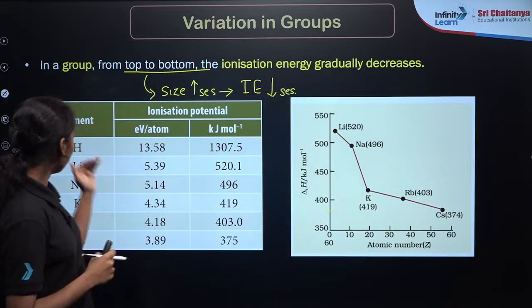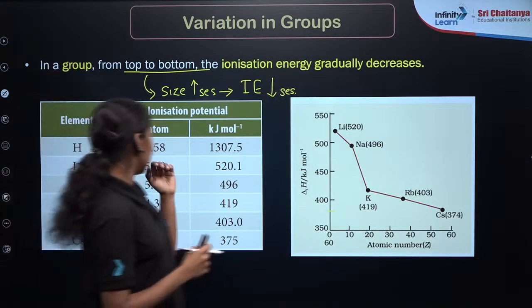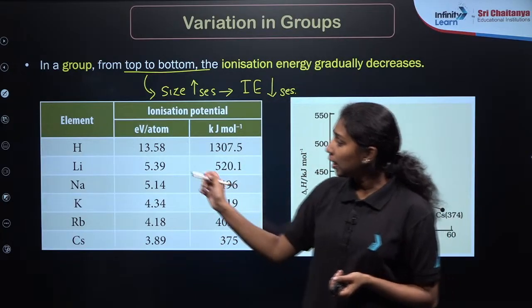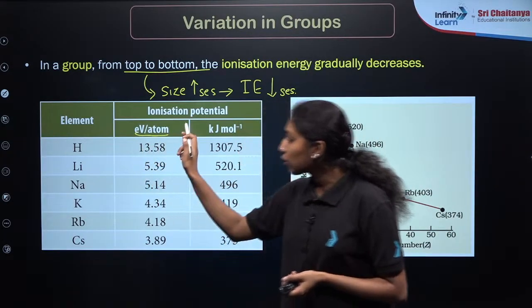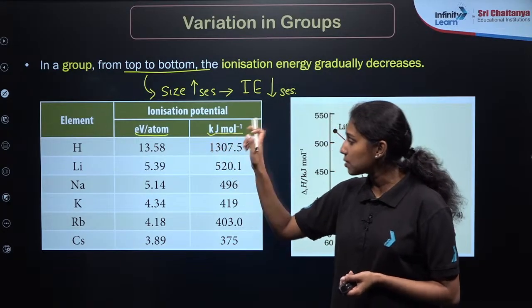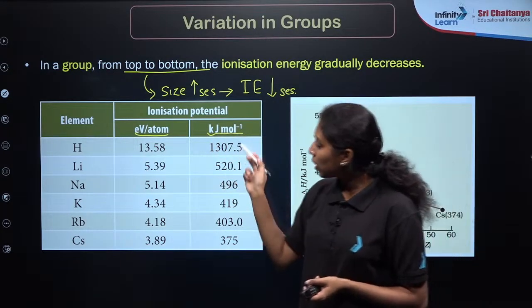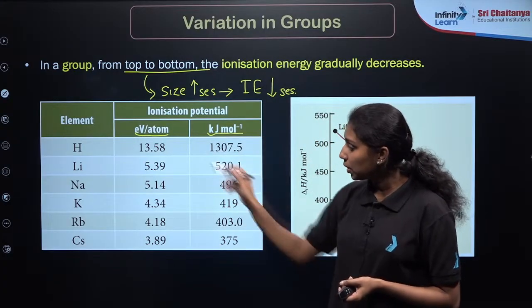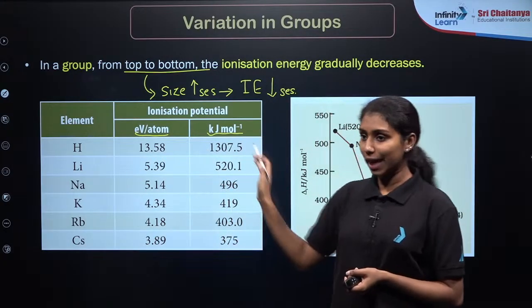So if you are considering the first group elements, hydrogen, lithium, sodium, potassium and rubidium, and the values here, you can see that different units are given, electron volt per atom or kilojoule per mole inverse. This is our major unit used in common. So what you are observing here, this ionization potential gradually decreases from top to bottom in a group, right? From the data we can say that